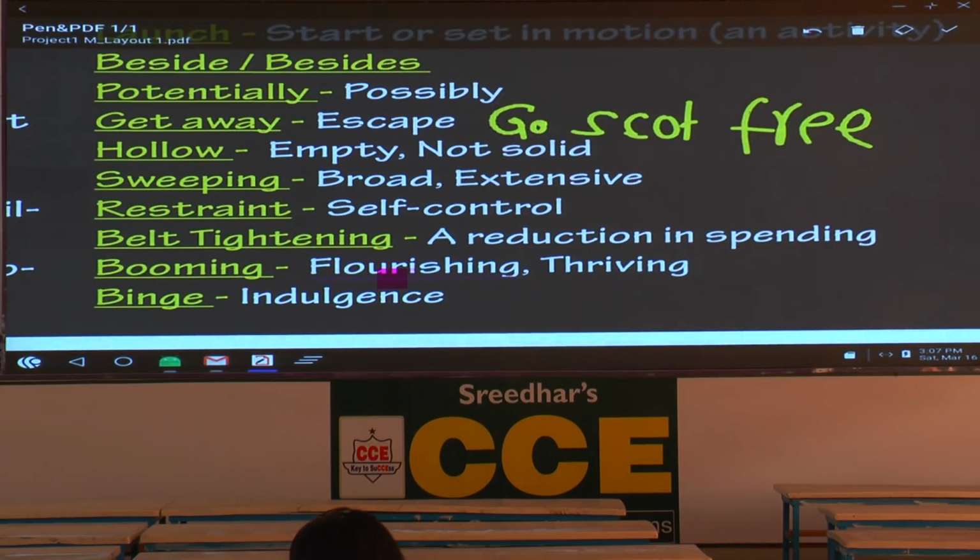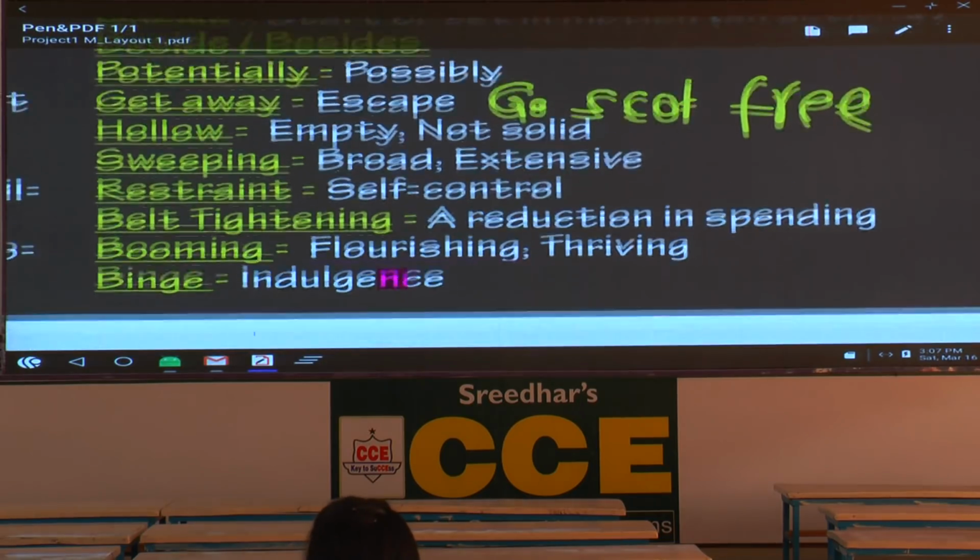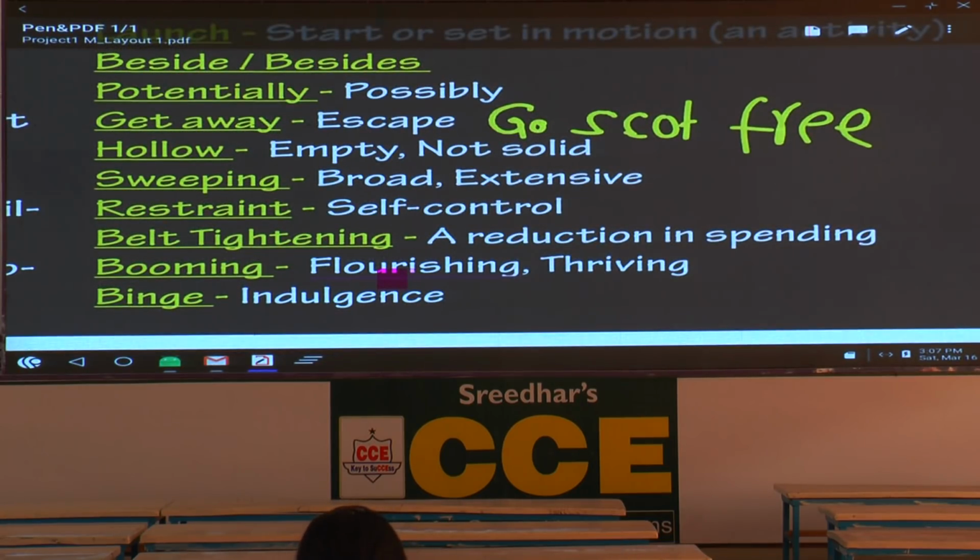Hollow. Empty or not solid. We all know the word sweep. You sweep the room with what? With a broomstick. That sweeping is different. Here sweeping means what? Broad or extensive. Broad or extensive. Restraint. Refrain, restrain, both mean the same. Self-control. Not to indulge in bad habits or negative activities.